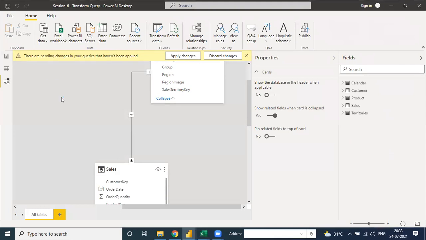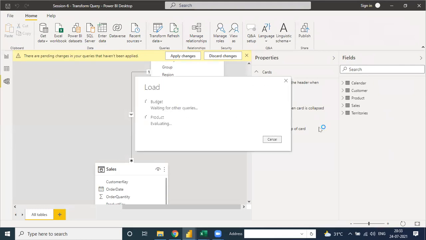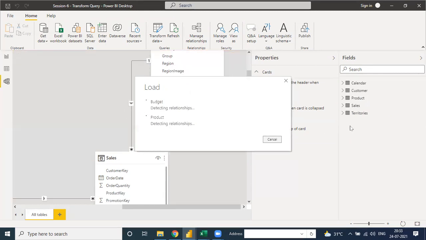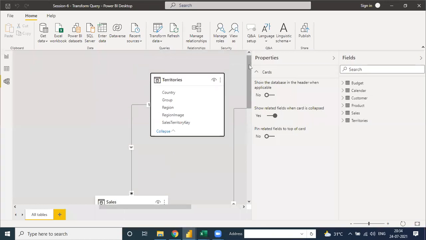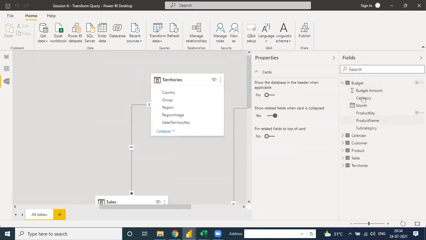When you click close and apply, your budget table is automatically connected with the fields in the Power BI screen. It's our first step done with the transform. See, transform query is done and the budget table is here. Why did we delete the grand total? Because in Power BI it is automatically a summation.